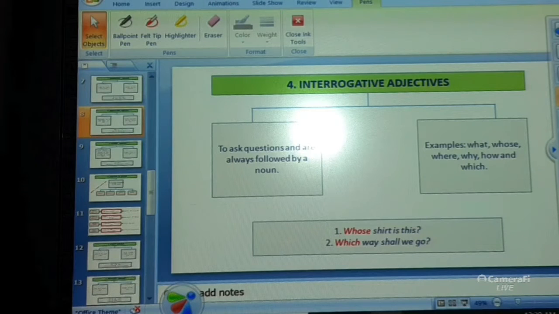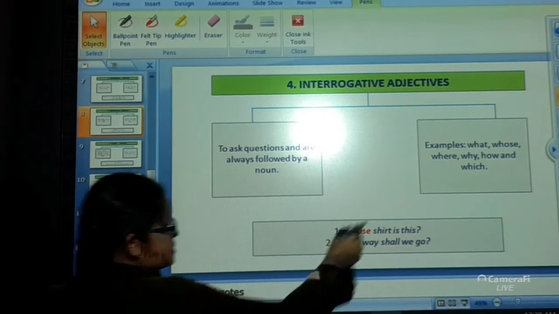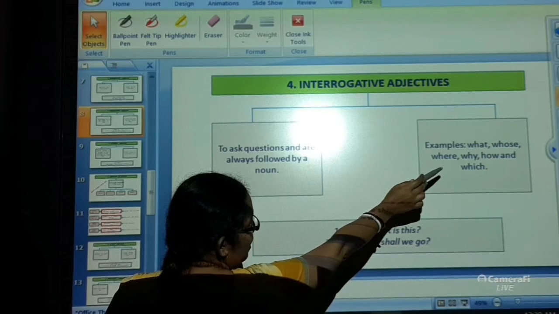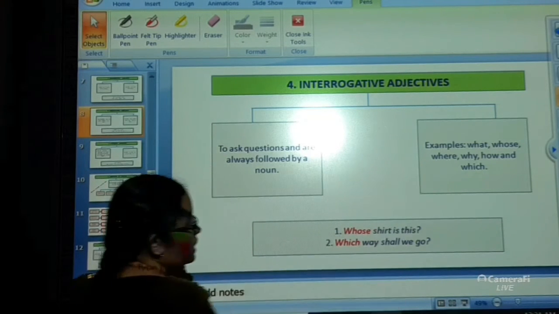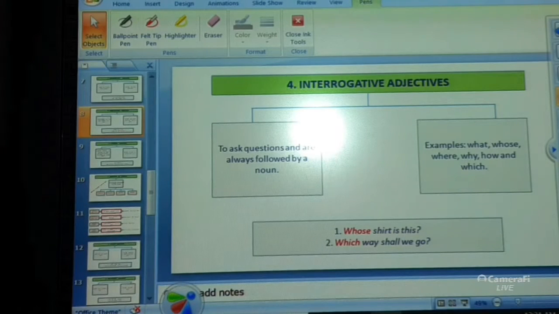The words mainly used for interrogative adjectives are what, whose, where, how and which.